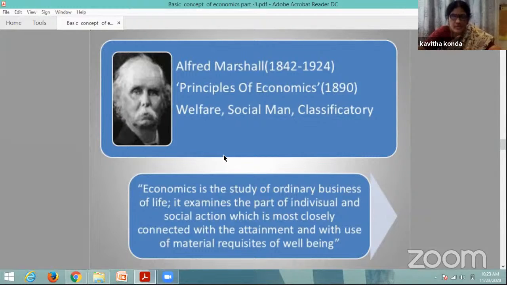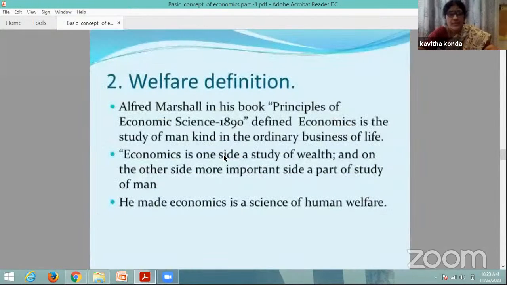But somewhat here, he gave the first place to the welfare of man. And that's why the next important thing in the definition is that on one side it is a study of wealth, and on the other side, the more important side, a study of man. So he made economics a science of human welfare.